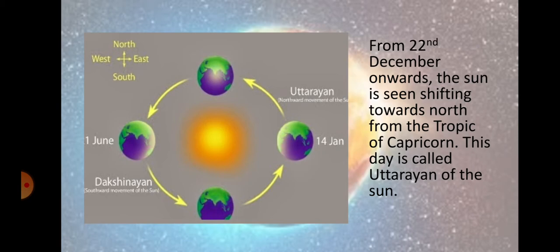From 22nd December onwards, the sun is shifting towards north from the Tropic of Capricorn. Now, you might be surprised to see this Tropic of Capricorn.